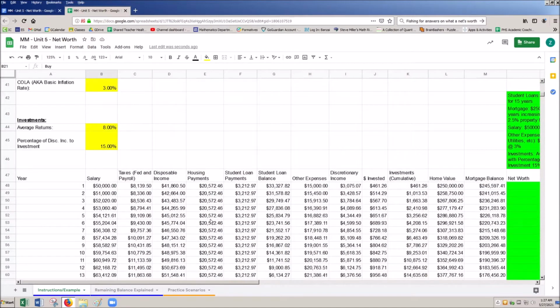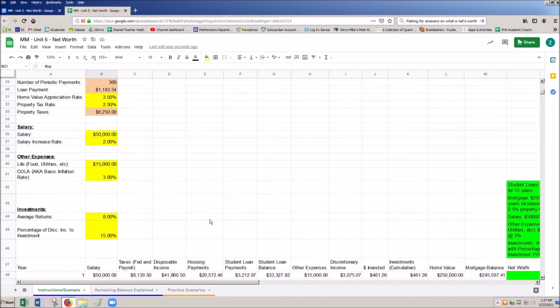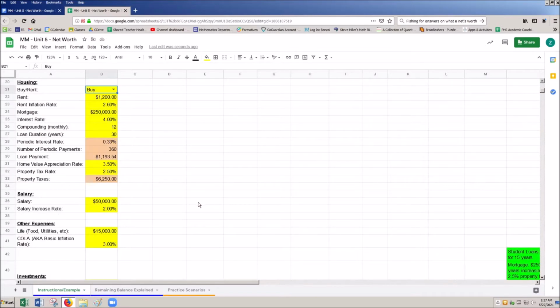There are some intricacies in here that are kind of glossed over, but it does a good enough job for us. So if I choose buy, it basically is going to ignore the rent and the rent inflation. If I choose rent, it's going to ignore everything else. But we want it in there because we want to compare different scenarios.